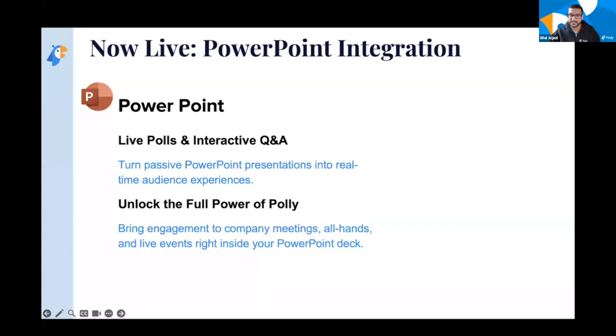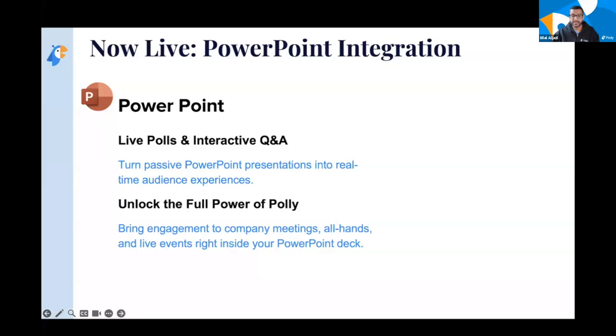Next up, I wanted to talk about what is coming next. We talked about the PowerPoint integration being live today. Once again, that link is in your chat, and you'll probably also be getting an email once we officially launch this. For those of you that have a CSM, your CSM will be talking to you about this as well. We are super excited about this. If there are any security or permission questions that you as an admin may have, feel free to talk to your CSM. But it is live as of today, and ready to go.